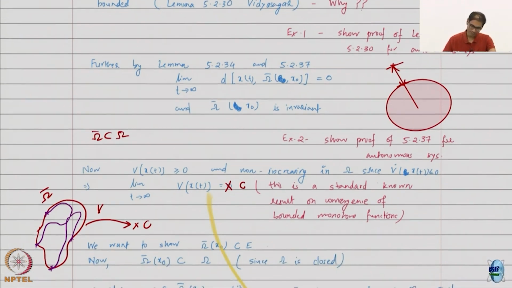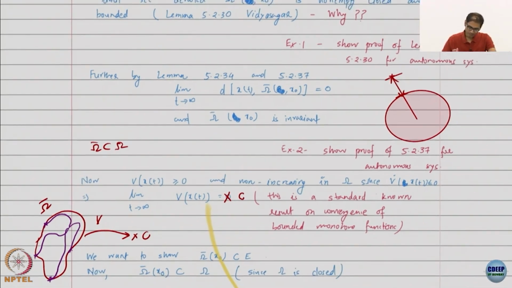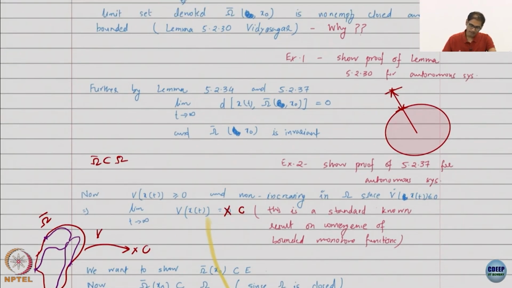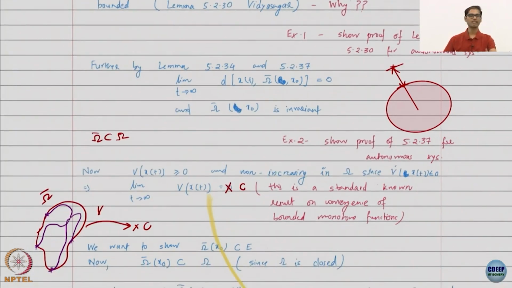Now we want to connect this omega bar and omega with the set E and so forth. This is our plan, because LaSalle invariance gives these elements. Once you start with the set omega, it gives you an E and then gives you an M. So, we want to connect this omega bar to this E and M. That will be our aim. How do these sets compare?